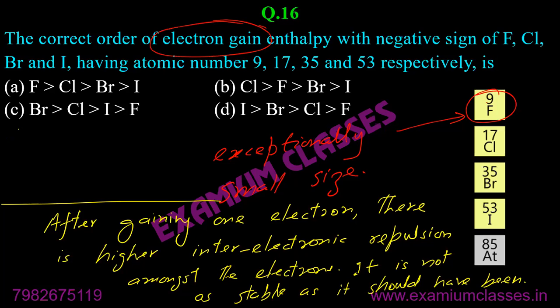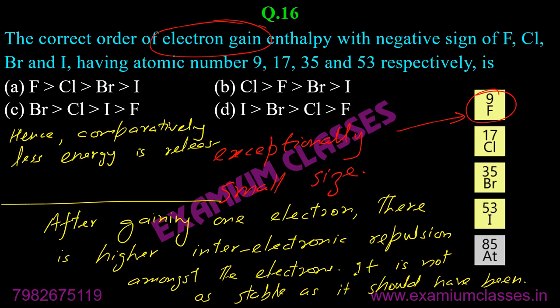Hence, comparatively less energy is released. So the logical order should have been fluorine, then chlorine, then bromine, iodine. Not logical, theoretical. Okay, theoretical order should have been like this. But because fluorine is not that stable, does not release that energy as released by chlorine, they swap their position.